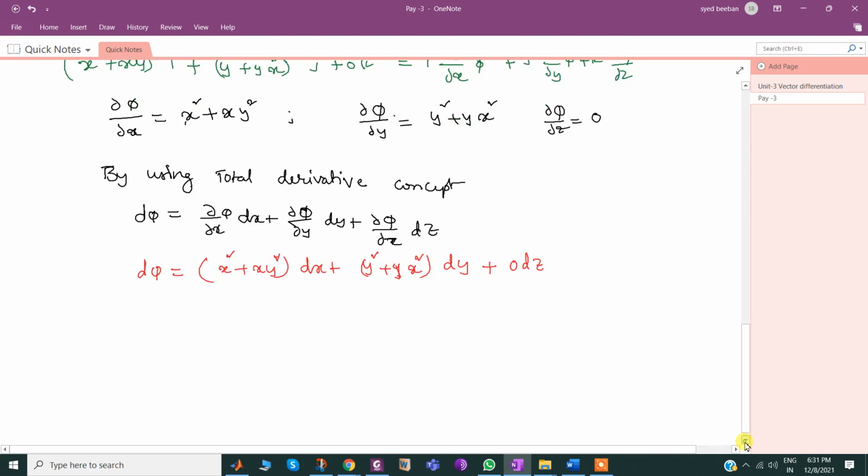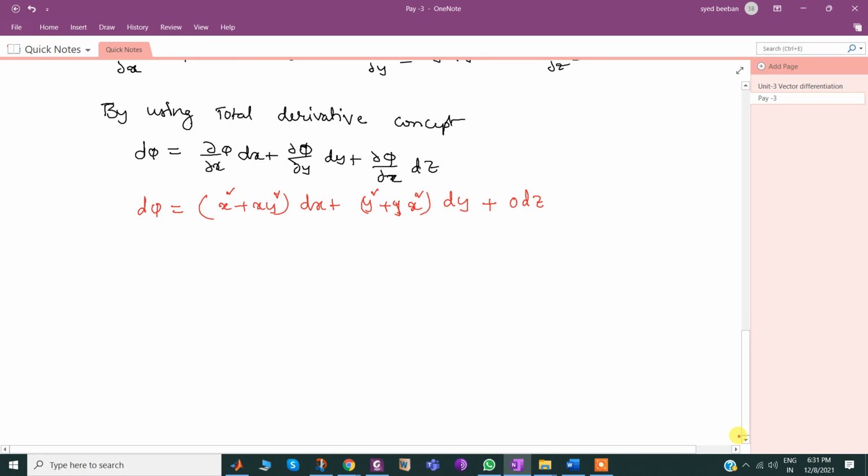Here we have three terms. Out of the three terms, I may start integrating with respect to any of them. Integral dφ, which is equal to φ, equals integral of (x² + xy²) dx plus integral of (y² + yx²) dy plus integral of 0 dz.